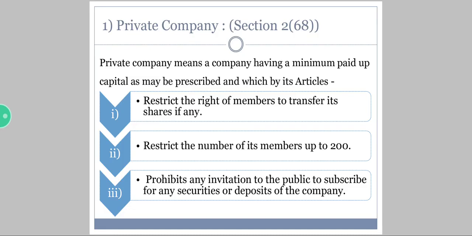Second, restrict the number of its membership up to 200. That means the maximum number of members in a private company is only 200. Coming to the third one, prohibit any invitation to the public to subscribe for any securities or deposits of the company. There is a restriction on the general public to come for the subscription of the securities. That means general public cannot buy any of the securities of a private company.